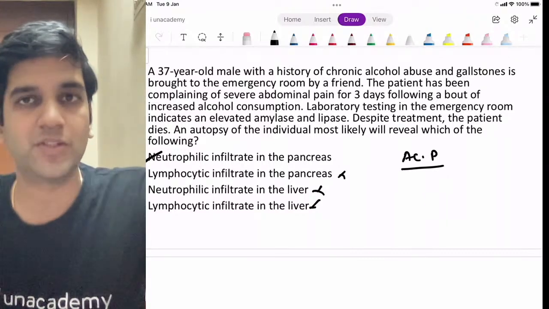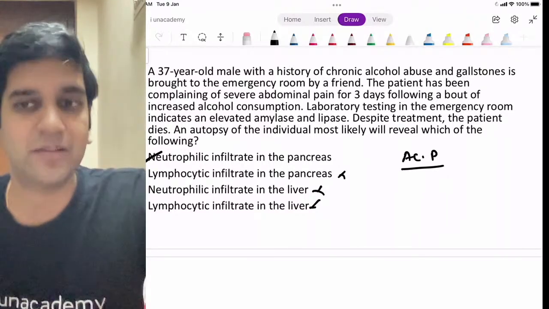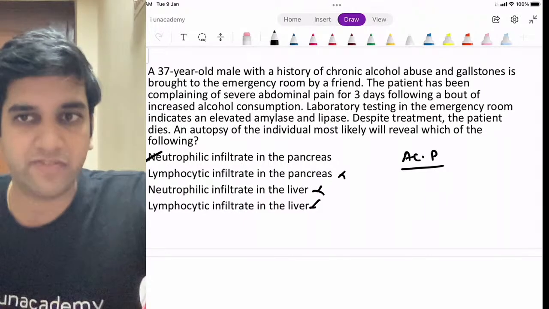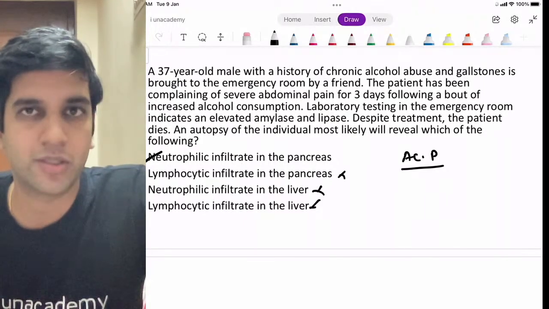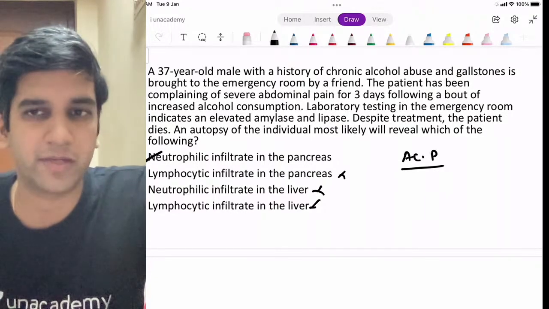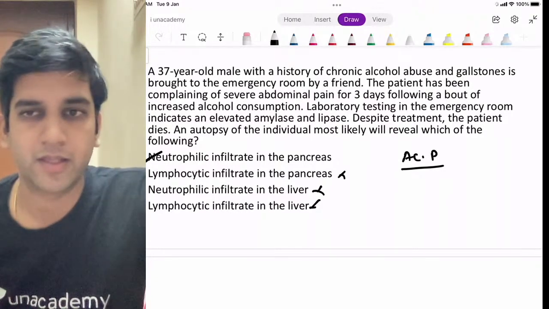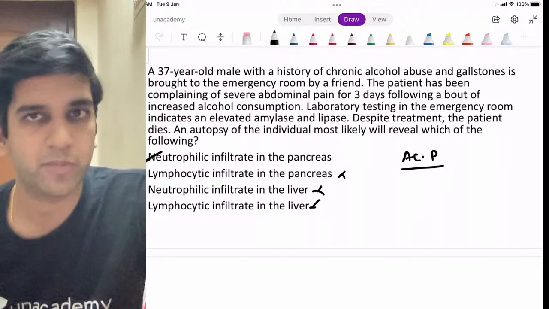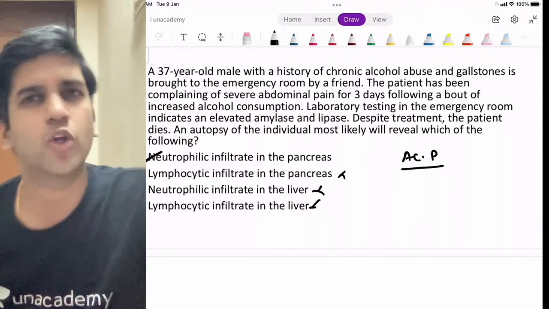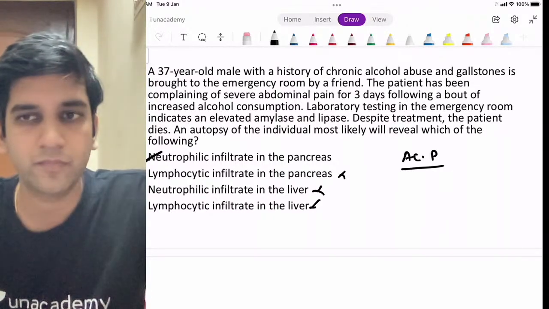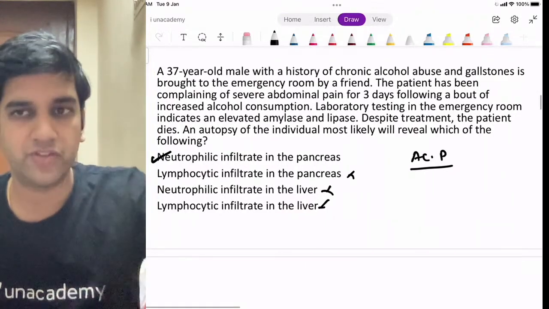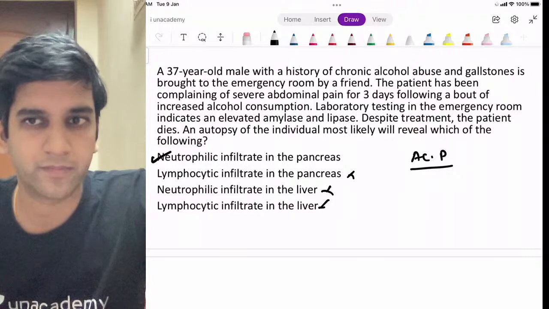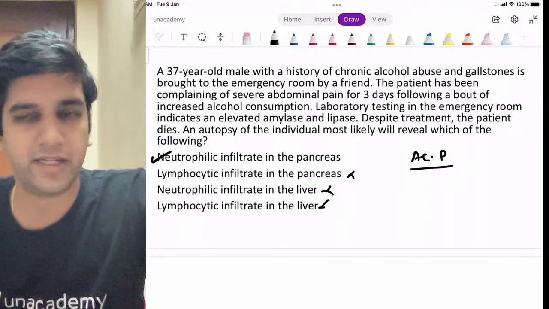The confusion comes because the basics are again a problem for me. If I know the basics, definitely I'll have no problem at all. When you say coagulative necrosis, what is the common etiology which comes to your mind? Common example when you think of coagulative necrosis, it's undoubtedly ischemia, right?